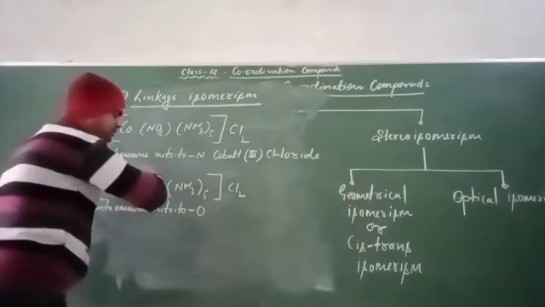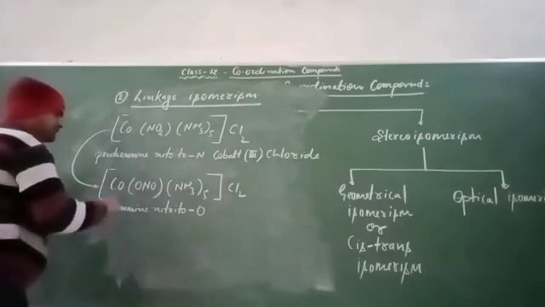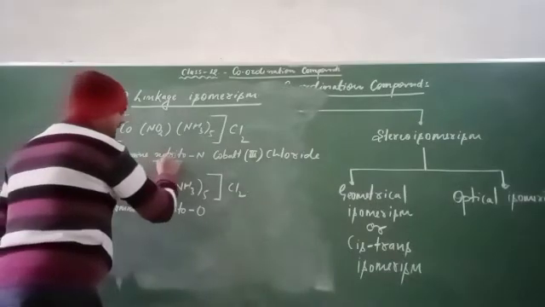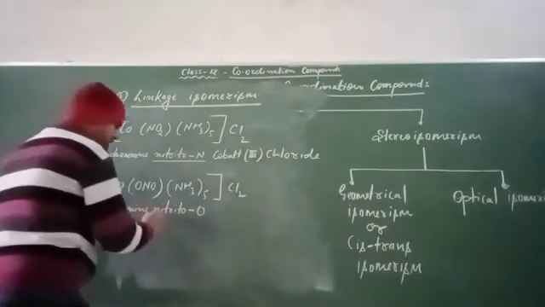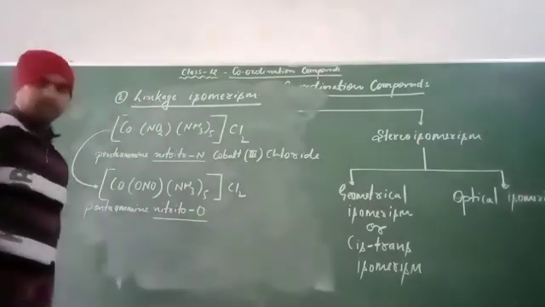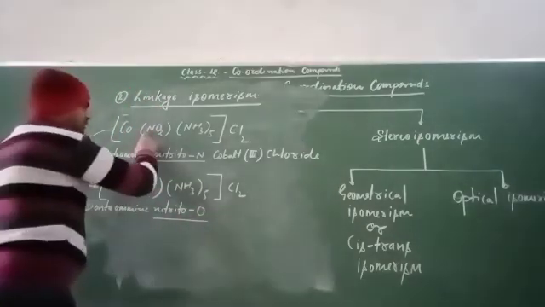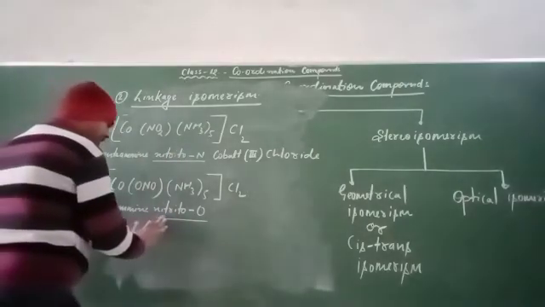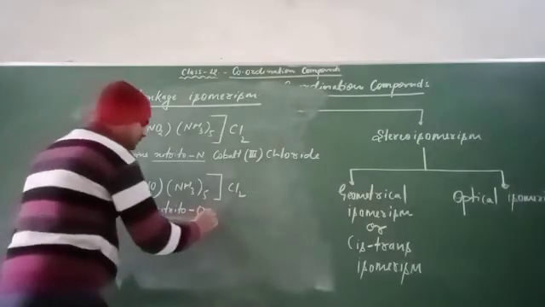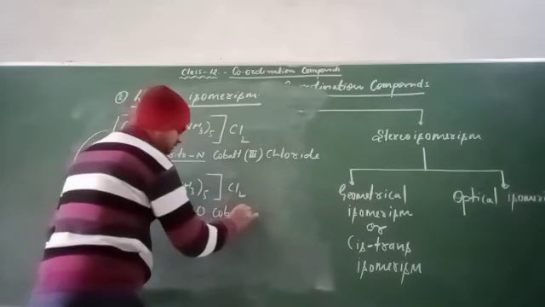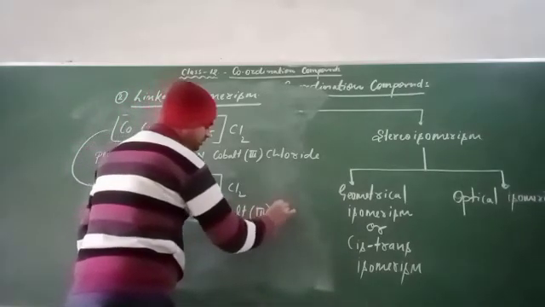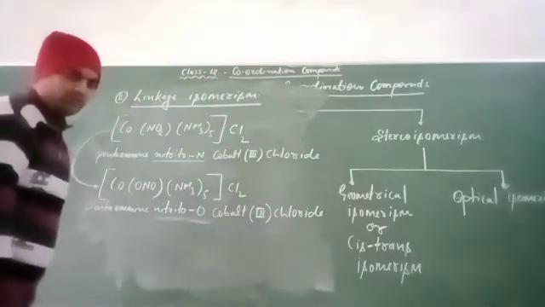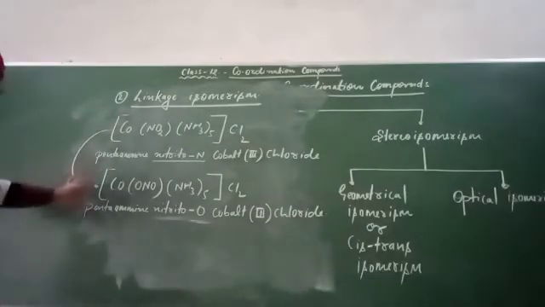The name is almost the same, but there is a slight difference. Here nitrito-N is given, but here nitrito-O will be given, because in the first case the donor atom is nitrogen and in this case the donor atom is oxygen.